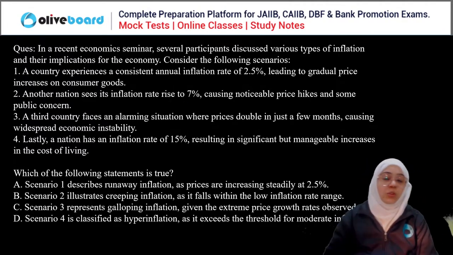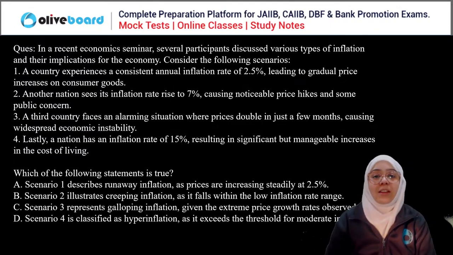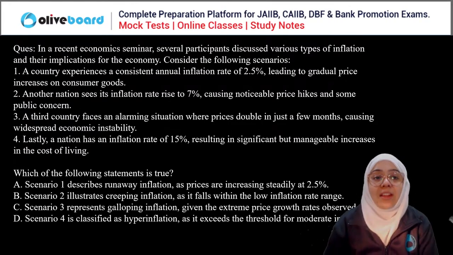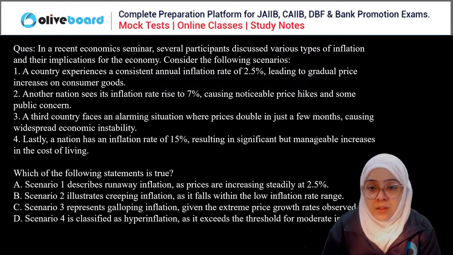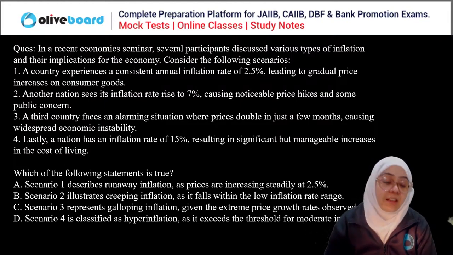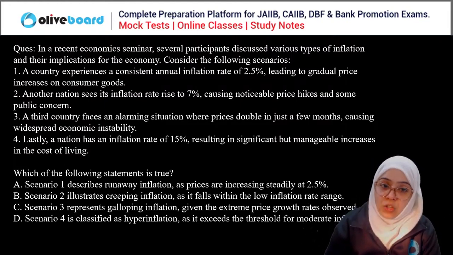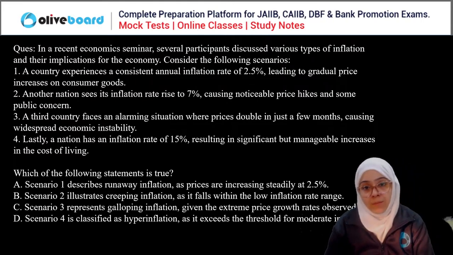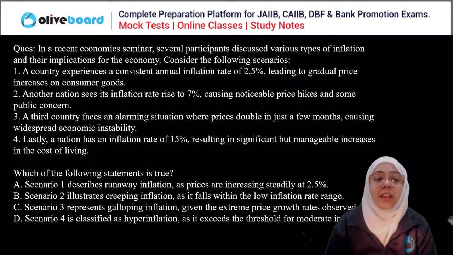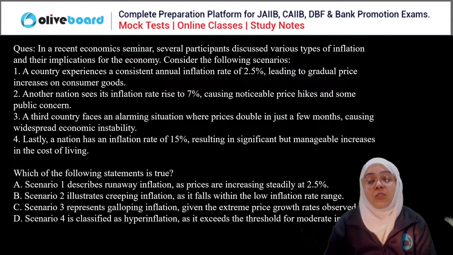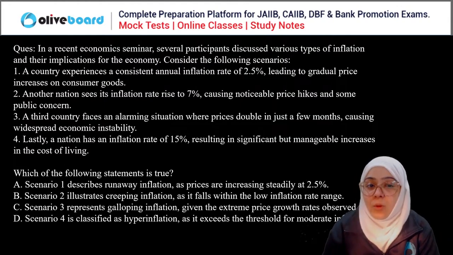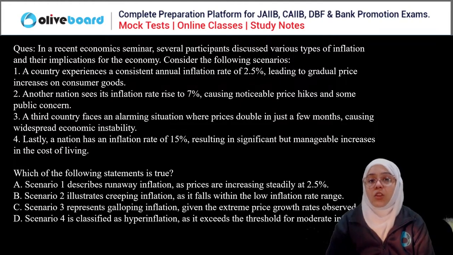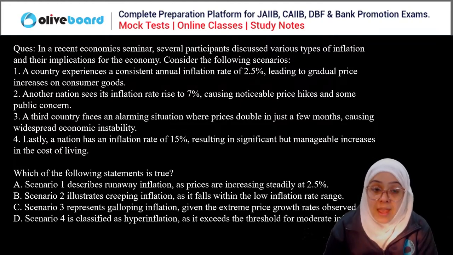Next question. Now, let's talk about this question. In a recent economics seminar, different types of inflation and their implications were discussed in the economy. Now, you have to consider these four situations. A country experiencing a consistent annual inflation rate of 2.5%.